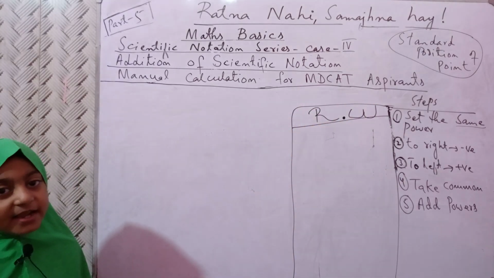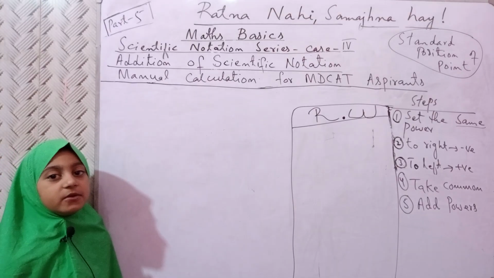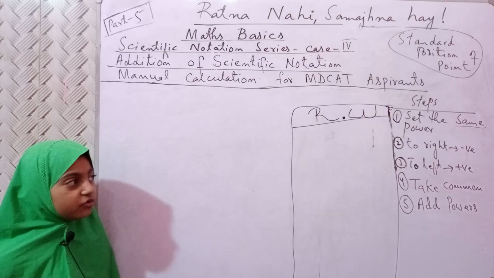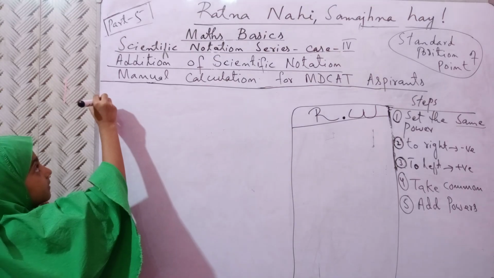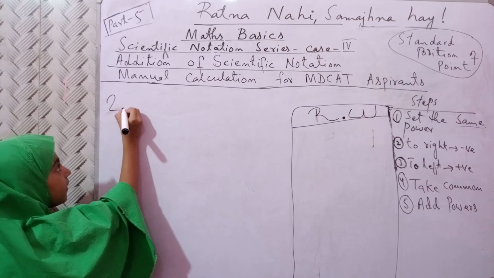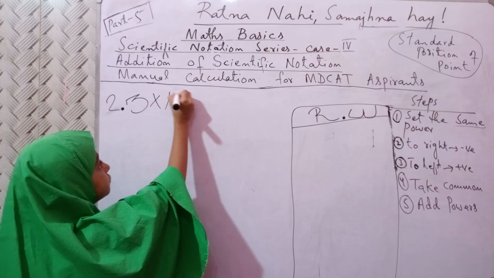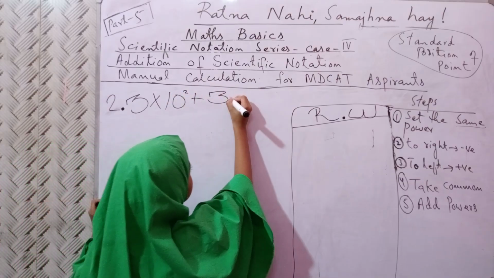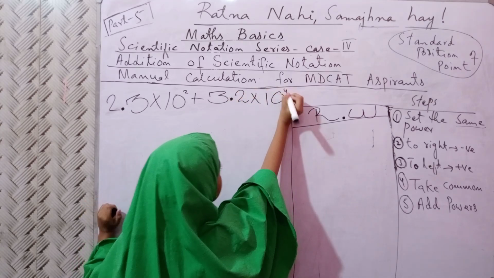My dear MDCAT aspirants, I know in your MDCAT test you will not be allowed to use a calculator. That's why I will teach you how to do manual calculation. First of all, see this example: 2.3 into 10 raised to power 2 plus 3.2 into 10 raised to power 4.